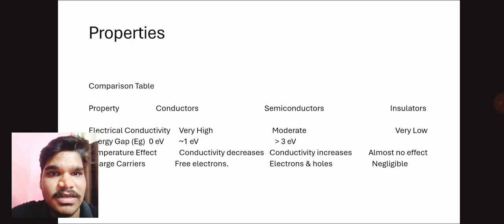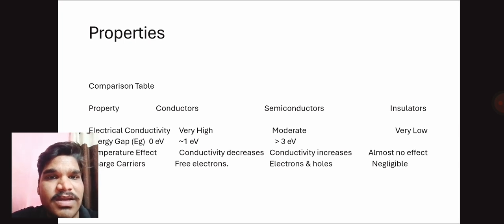Properties. Electrical conductivity in conductors is very high. Energy gap in conductors is approximately equal to 1 eV. Temperature effect in conductors: conductivity decreases. Charge carriers in conductors are free electrons.